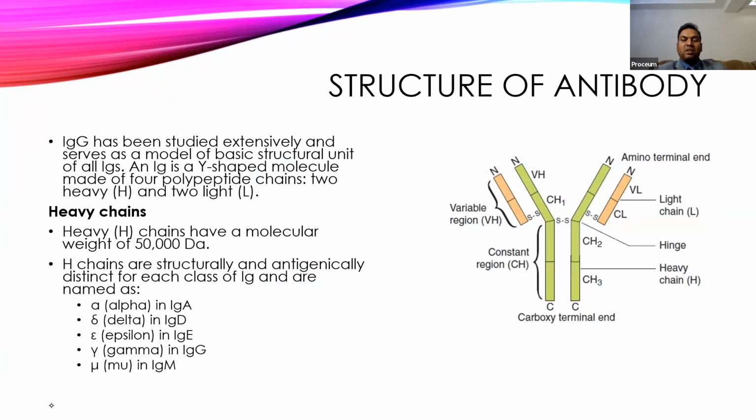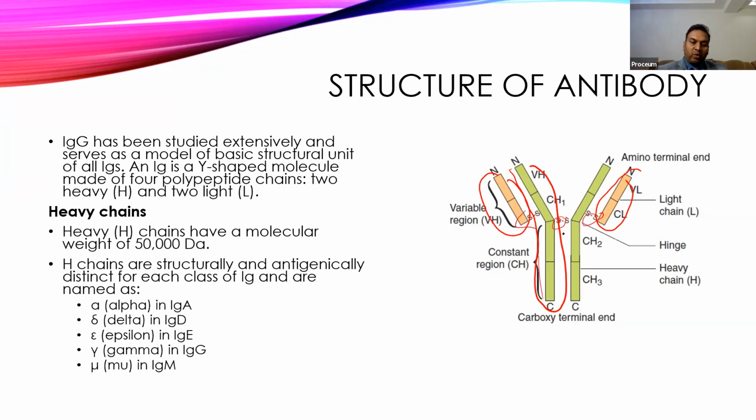Now, when we are trying to see the structure of the immunoglobulins, we usually describe it in the form of the IgG type, because it is one of the highest concentrated and abundantly found immunoglobulins. So it is made up of 2 heavy chains and 2 light chains. This is the heavy chain portion, and these are the 2 light chains, and all these chains are attached to each other through the disulfide bonds. So these are the disulfide bonds.